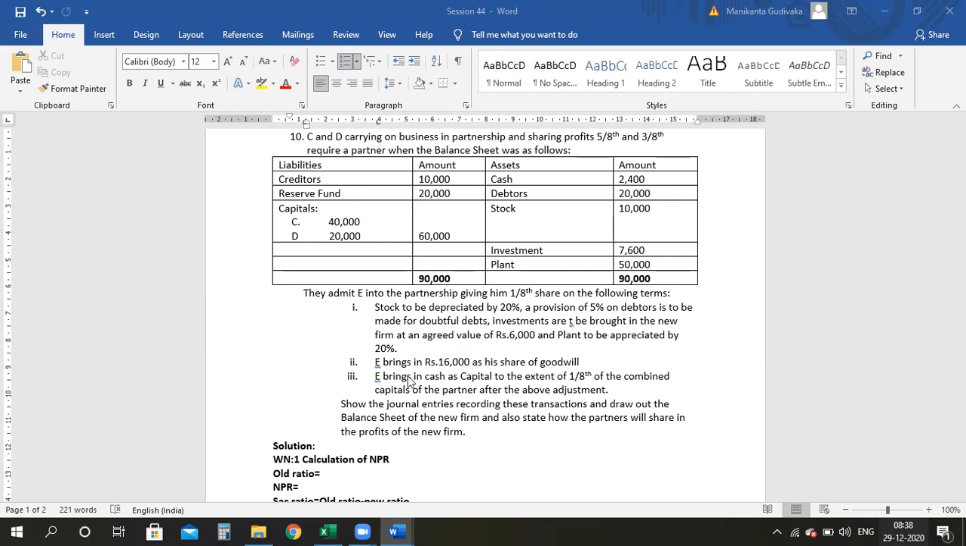Now what is given? E brings in cash as capital to the extent of 1/8 of the combined capitals of the partners after the above adjustments. So we need to do all these adjustments for C and D. After that, you have to calculate the combined 1/8 share and see how much E should bring. Show the journal entries recording these transactions and draw the balance sheet of the new firm, and also state how the partners will share the profits in the new firm. So they are asking you to find out the new profit sharing ratio and also the amount which has to be brought by the new partner.